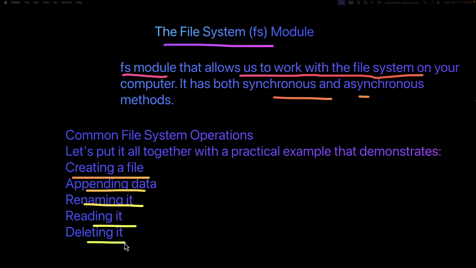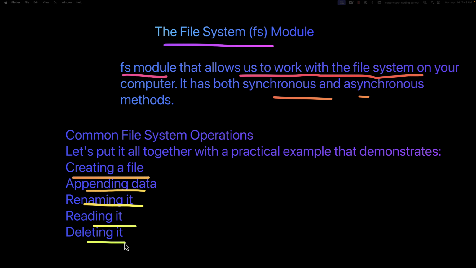For the file system, we can perform the following: application logging, configuration management, data import and export, user content management, file-based databases, and report generation. For the application logging, many applications need to log activities, errors, and user actions. The FS module allows us to create and manage log files, implement log rotation when files get too large, and archive old logs, all essential for production applications.